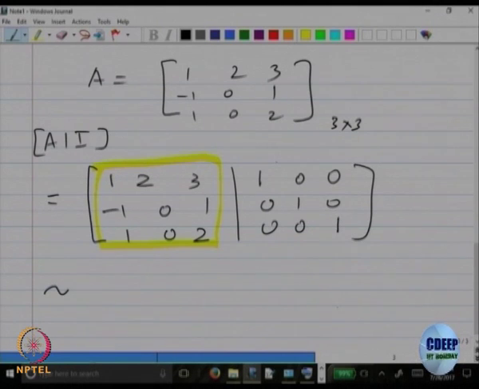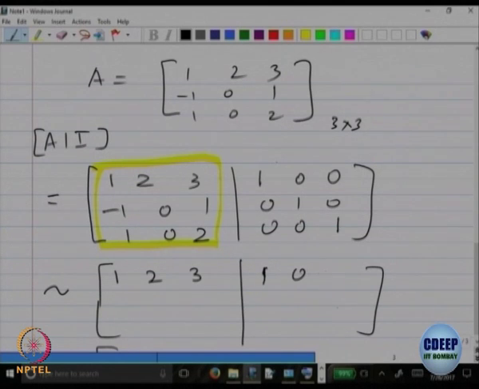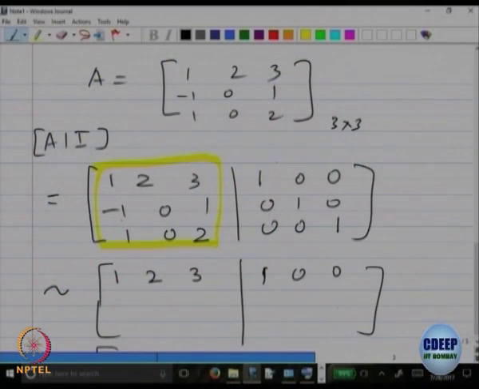So, this is equivalent to, let us do those operations. 1 2 3, 1 0 0. The first entry in the first row itself is 1, the pivot is 1, so we are happy. Below that everything should be 0. So I should add R1 to R2.